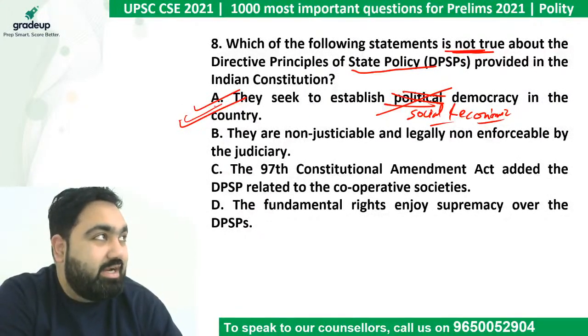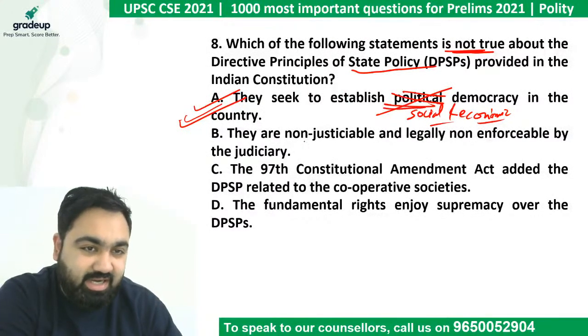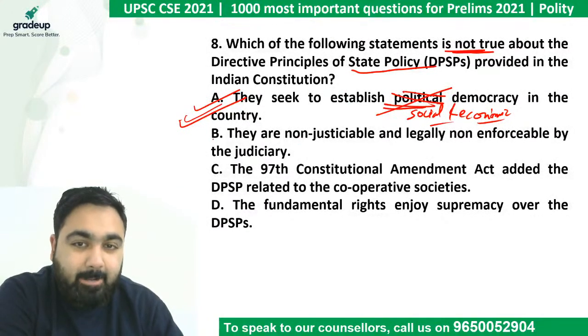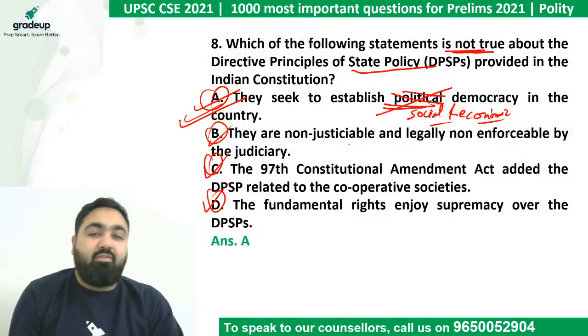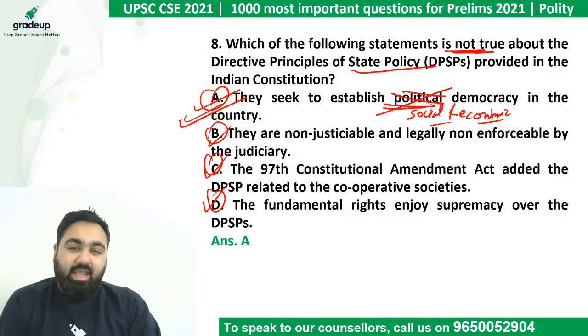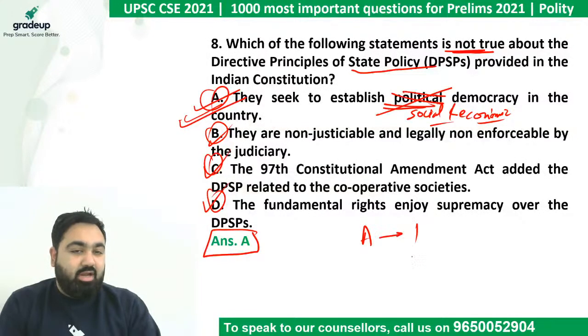incorrect. They don't set up any political democracy. They set up social and economic democracy. The other three statements are absolutely correct. The first one is not correct. That is why the answer, as every one of you brilliant students said, is A. Good job, guys. If you said A, brilliant job, you'll get +1, otherwise you will get 0.